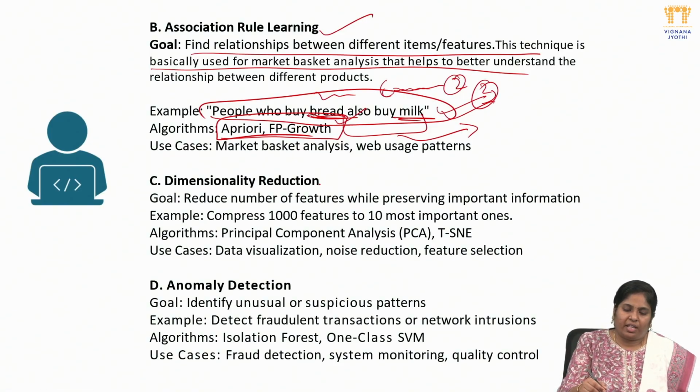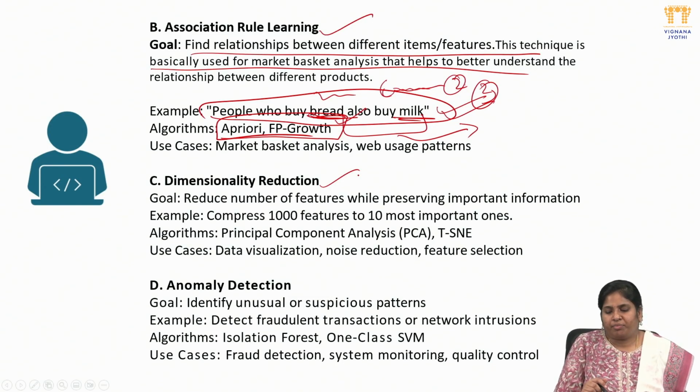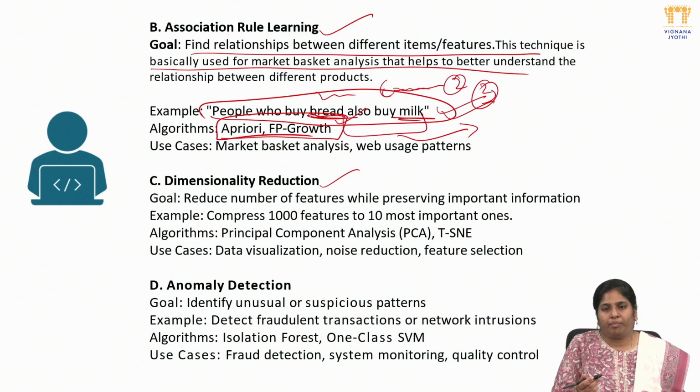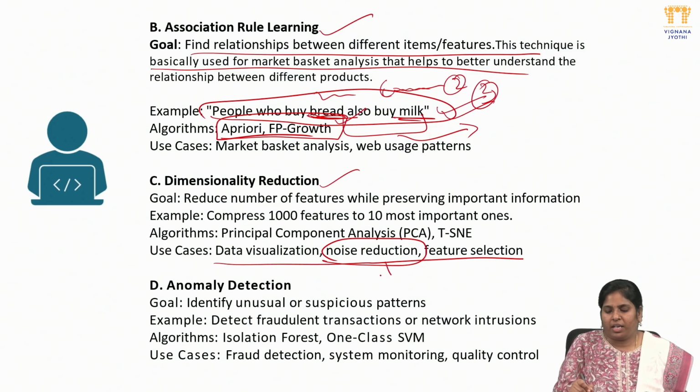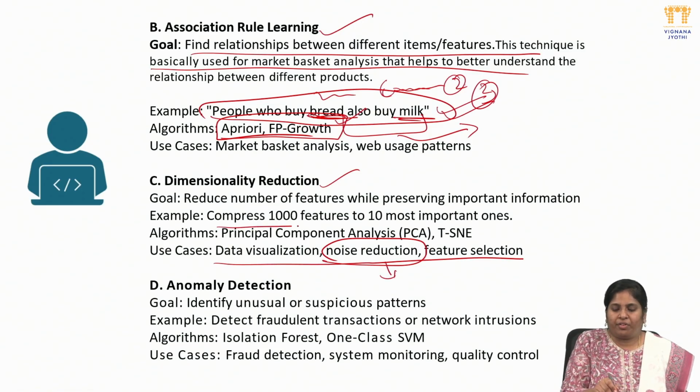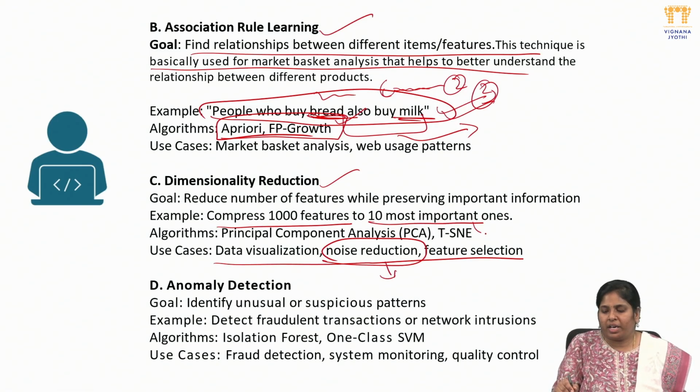Next, dimensionality reduction. Reduce the number of features whilst preserving the importance of the information. Here we concat the features so that we can get the proper predicted values by end of the data. So data visualization and noise reduction. Like here, noise reduction means we are just deleting the unwanted data from the given data, like thousands of features are there, but we really want to implement only 10.